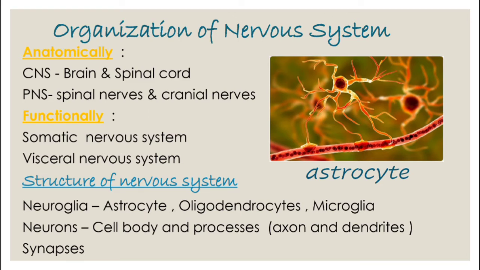As we all know, anatomically, the nervous system is divided into the CNS, which consists of the brain and spinal cord, and the PNS, which consists of spinal nerves and cranial nerves. Functionally, it is divided into somatic and visceral nervous system. Structure of the nervous system: it consists of neurons, which have a cell body and processes, and neuroglia, which are astrocytes, oligodendrocytes, and microglia.